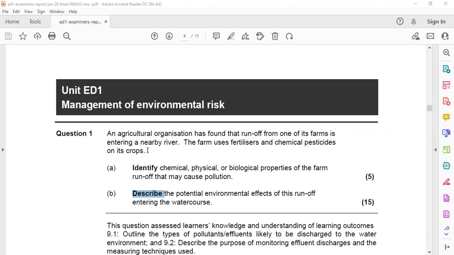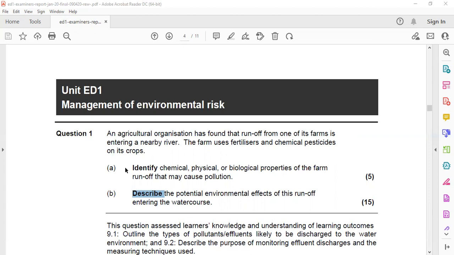So it is entering a receptor, the river. So what is the farm using? The farm uses fertilizers. Fertilizers have nutrients, like potassium, calcium, or NPK, nitrogen, phosphorus, and chemical pesticides, which can include heavy metals or whatever chemicals they are made of.